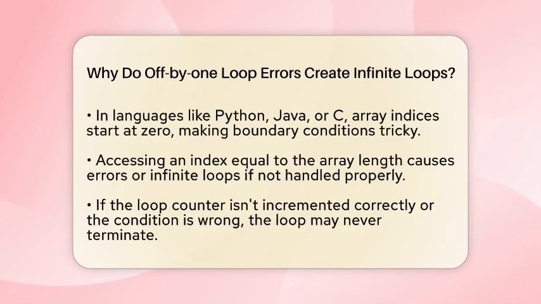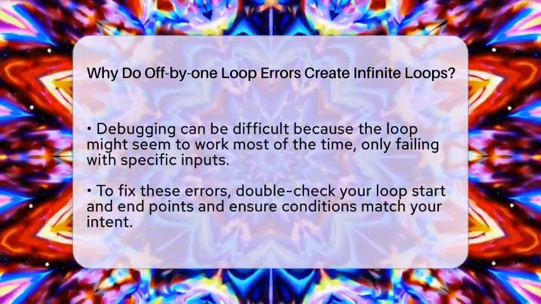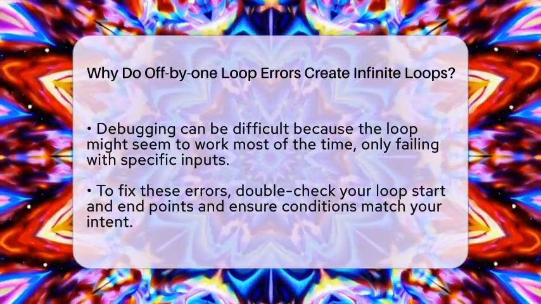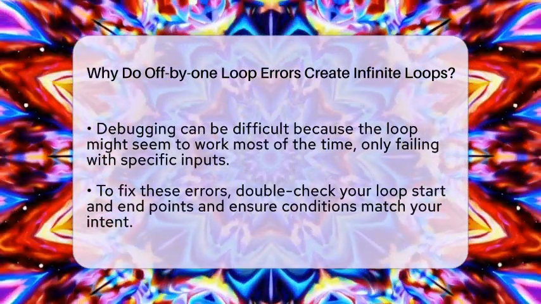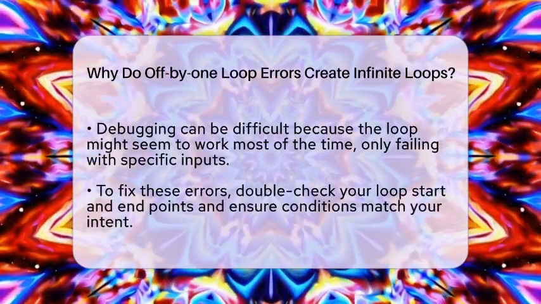The problem is that the loop condition never becomes false because the counter never surpasses the limit. If the counter is not incremented correctly or the condition is wrong, the loop keeps executing. This can happen when you forget to increase the counter inside the loop or when you use the wrong inequality sign. For example, using less than or equal to when you should use less than can cause the loop to run one time too many. Debugging these errors can be tricky because the loop seems to work most of the time. It might only cause problems with certain inputs or at specific points in the program.